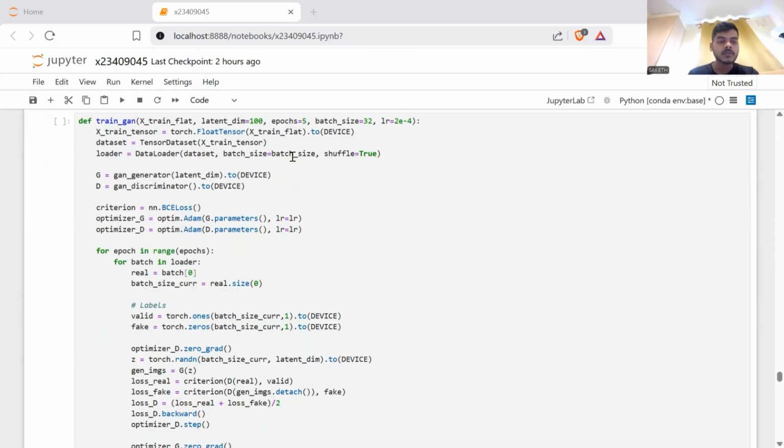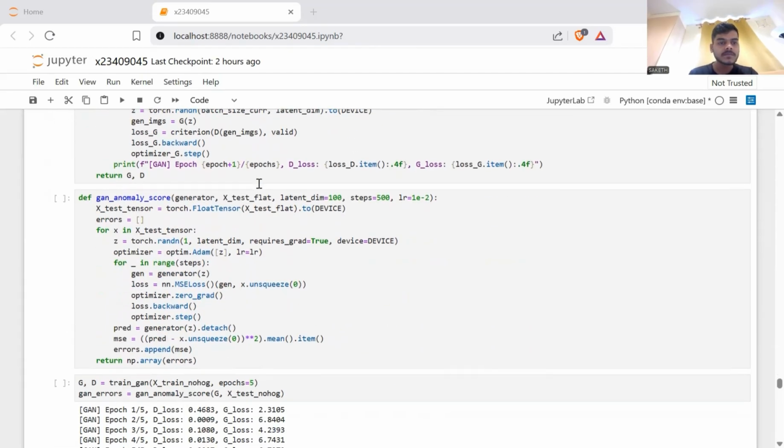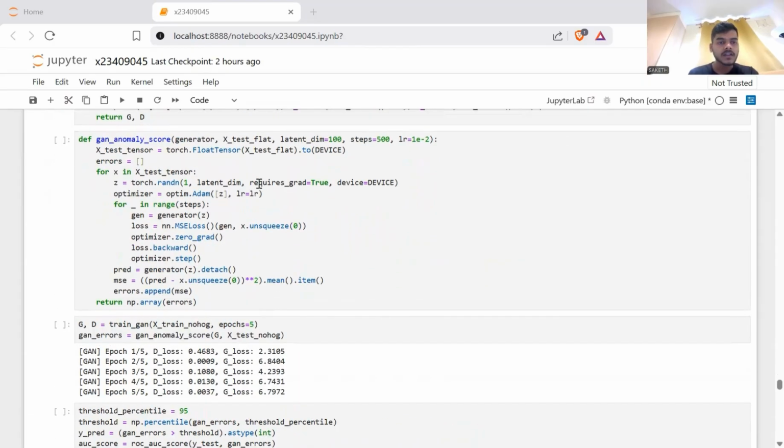Both networks are optimized using the Adam optimizer, and binary cross entropy loss is selected as the objective function, which is standard for binary real versus fake classification in GANs. The GAN anomaly score function evaluates anomalies by leveraging the generator's ability to reconstruct normal data patterns, unlike typical autoencoders that directly encode and decode input images. This method uses latent space optimization to identify how well a GAN generator can reproduce each test sample.